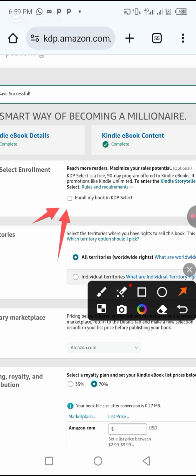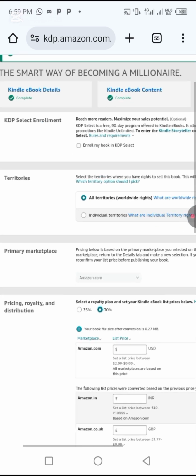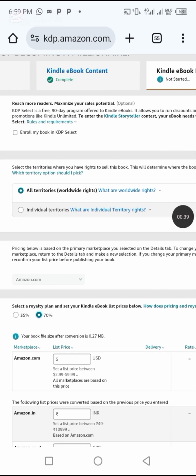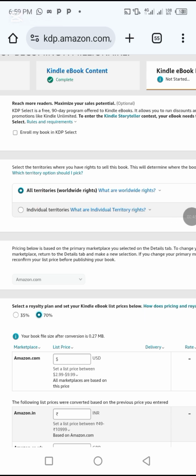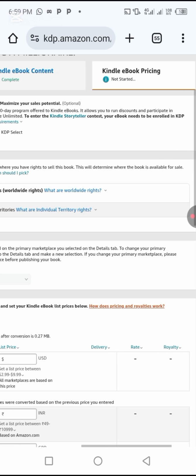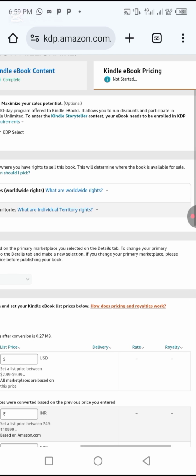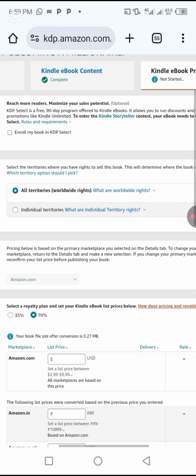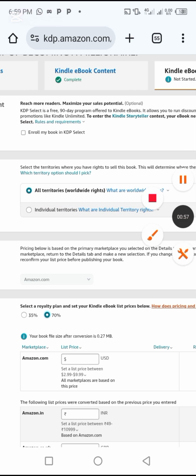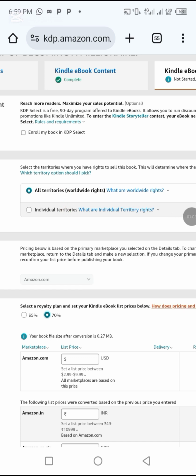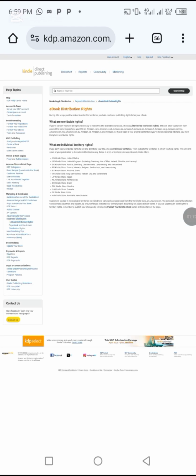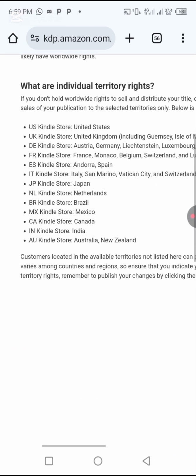Now, where do you want your book to sell? Select the territory you want your book to sell. Here they said select the territories where you have rights to sell this book. This will determine where the book is available for sale. Which territory option should I pick? Here you can check to know the territory option you have to pick. I picked all territories, but you can always check which territory you have to pick. Let's check which territory we have to pick here.